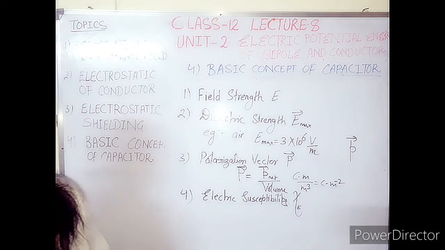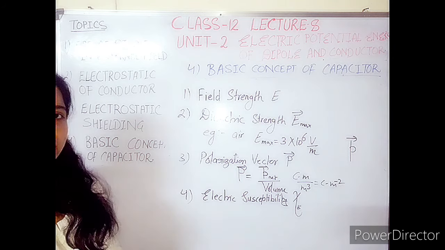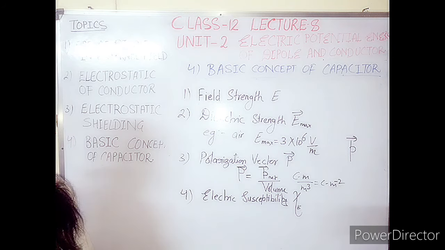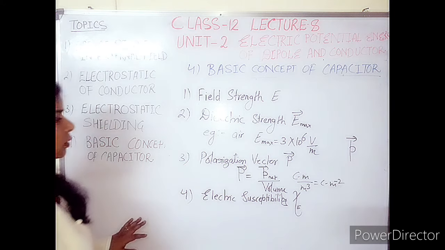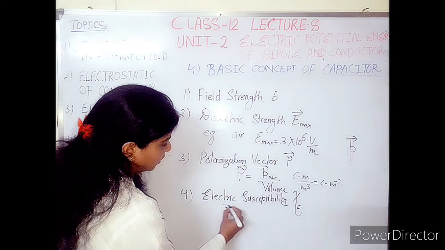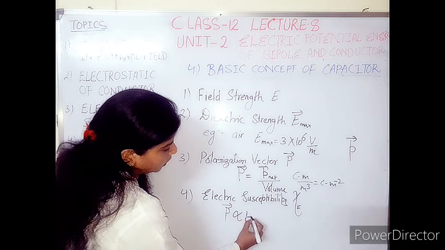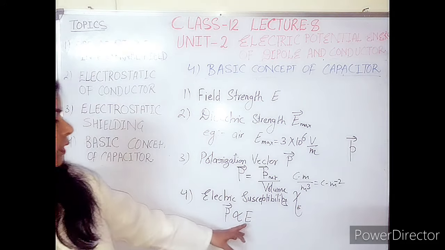That means it depends on the nature of the dielectric, which dielectric we are using in between the capacitor plates. For that particular dielectric, the chi varies. We can introduce this term in this manner: polarization vector should be proportional to the applied field.